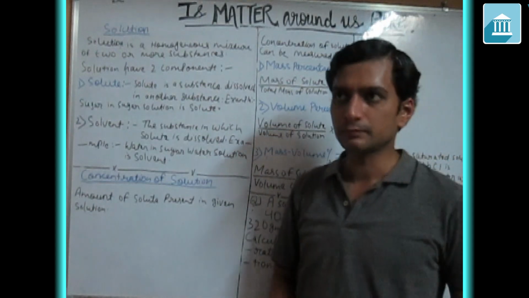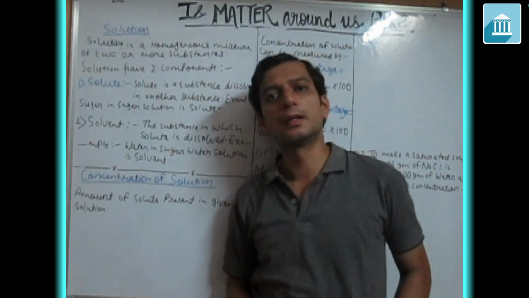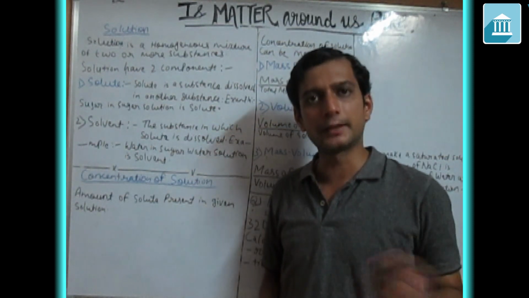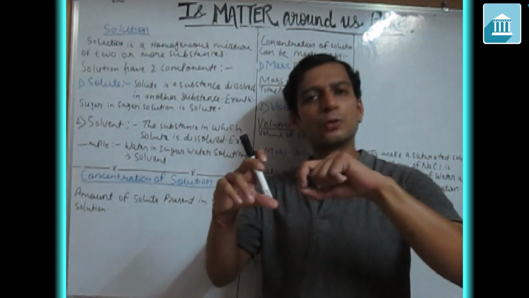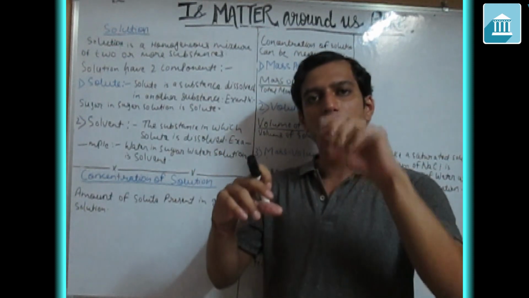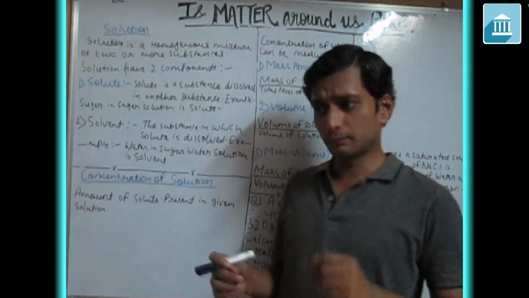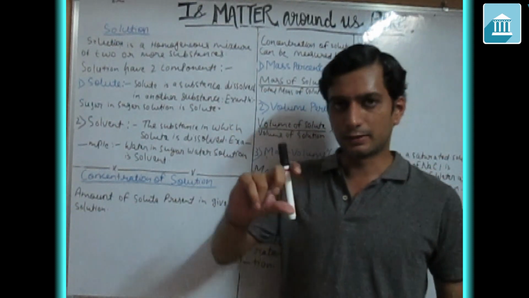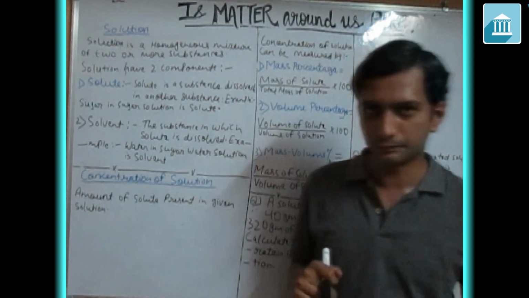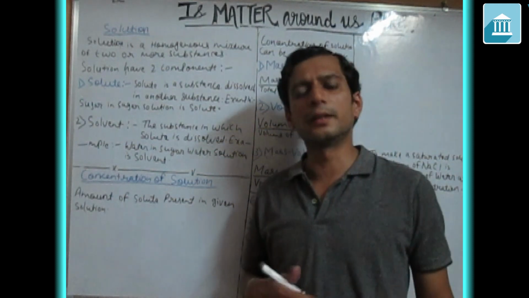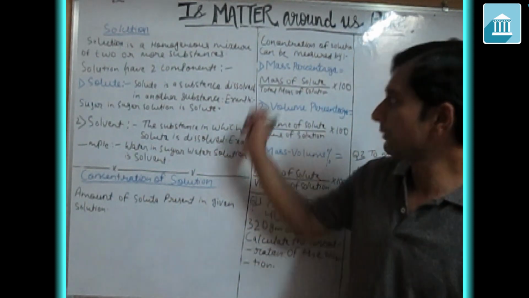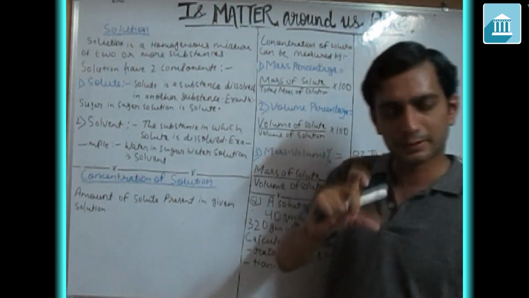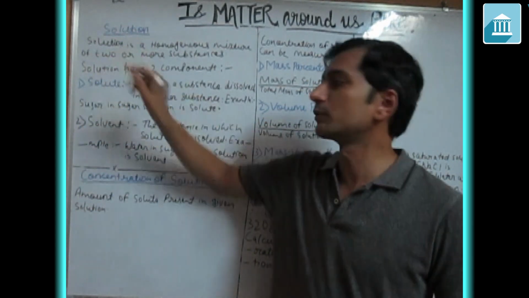For example, lemon juice. In your home, you might be making lemon juice. You take water, add sugar, and after dissolving the sugar, you add lemon. Then you stir it, and your sherbet gets ready. That is very good, mostly during these summer days. So this sherbet that we obtain is nothing but a solution.